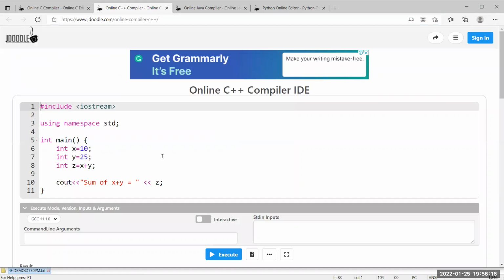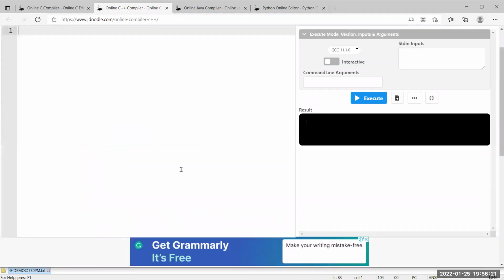Now, I want to go with C++. Yes, C++ also follows the same syntax. Hash include, and instead of stdio we have iostream, not .h. And using namespace, this is a package related concept, so it is not in our hands as of now, just observe.